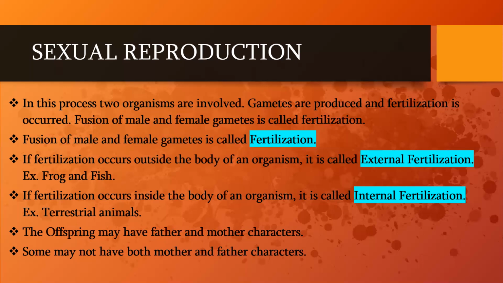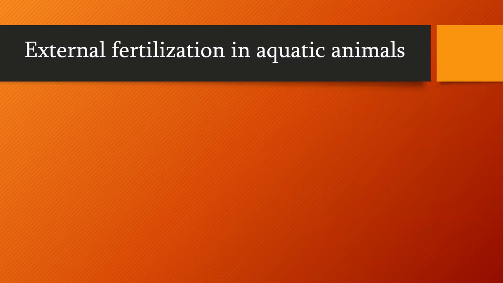Sometimes it carries the recessive characters of their forefathers. The recessive characters which are present in both the male and female organisms, meaning in the parental generation, can now be expressed in the newborn offspring. So let us discuss external fertilization in aquatic animals.